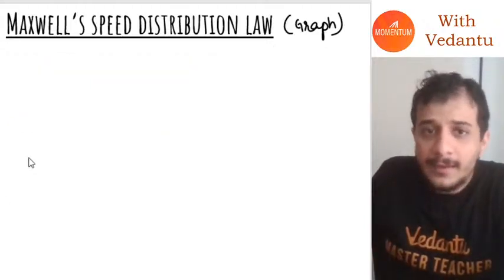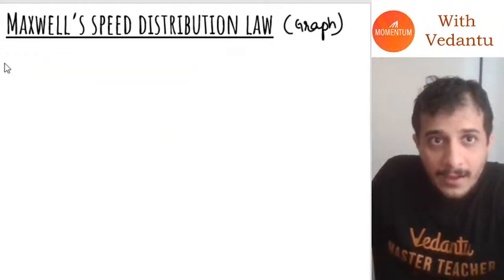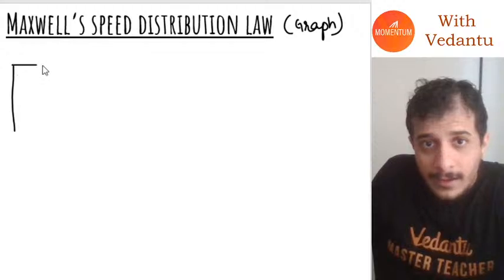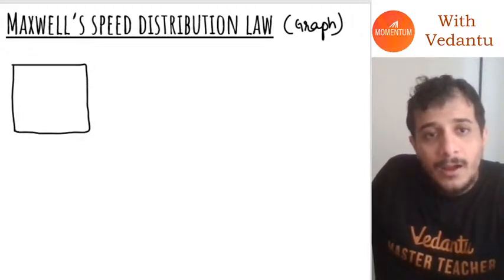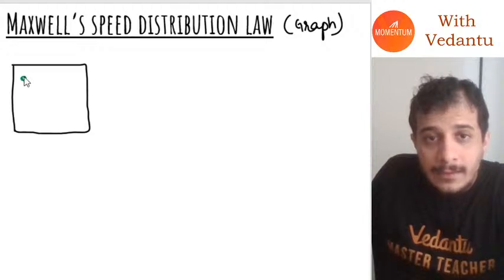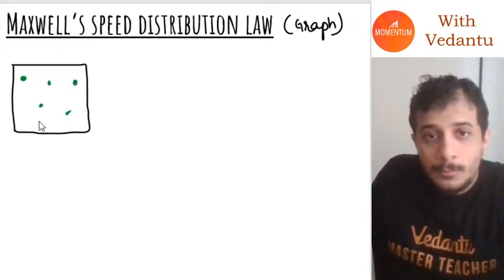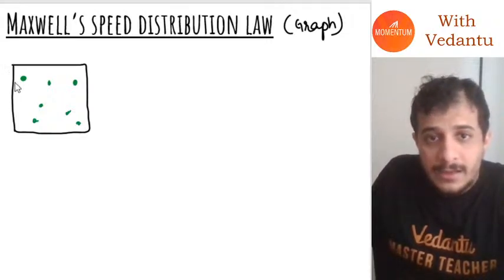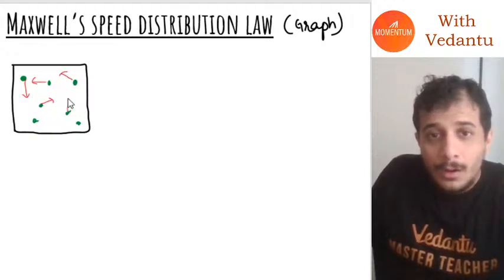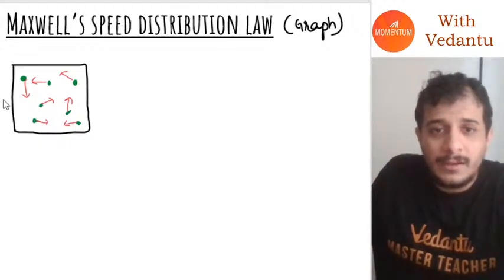Let's say I have a container, and inside this container I have some amount of ideal gas, and all the molecules of this ideal gas are moving in random directions. I do not know exactly which direction they are moving in, so I will just guess. All the molecules are moving in random directions with random velocities.